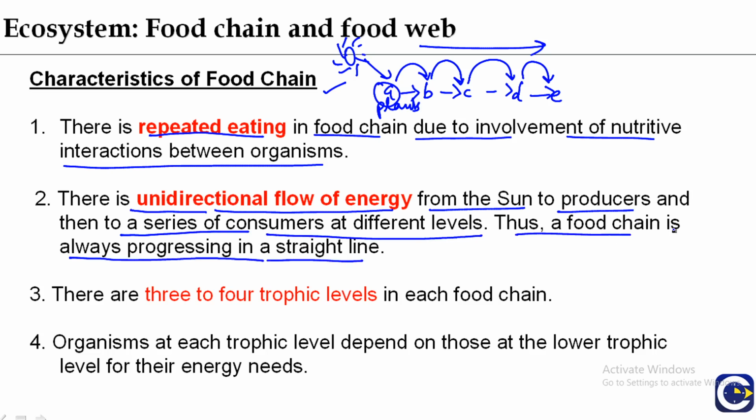The food chain always progresses in a straight line. It is not a cyclic process. There are 3 to 4 trophic levels in each food chain.